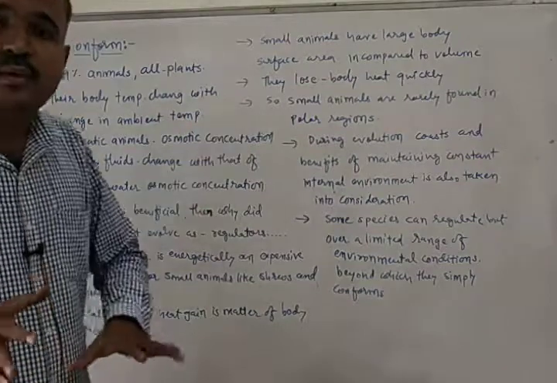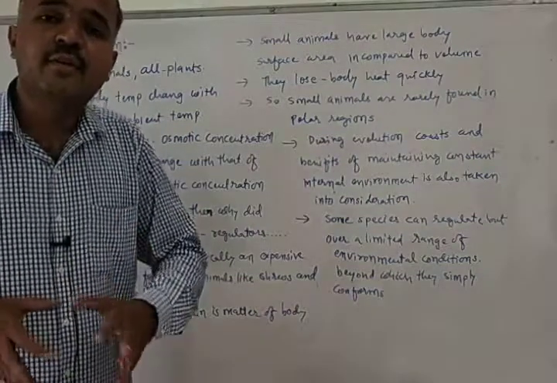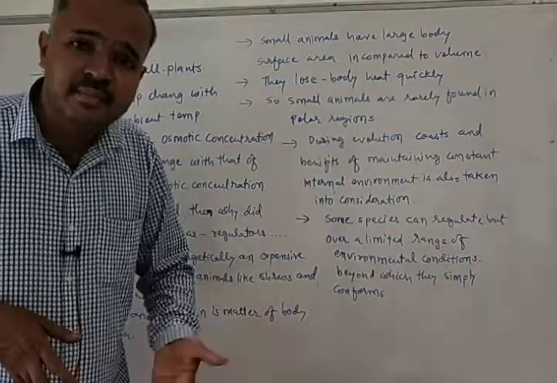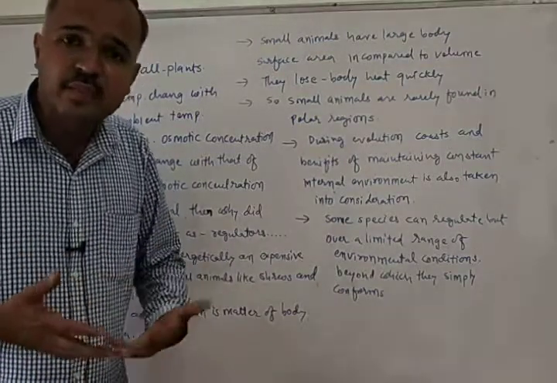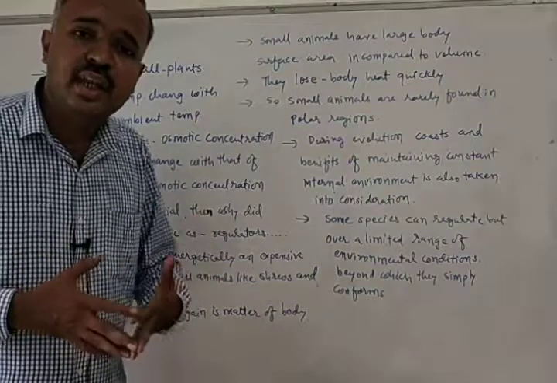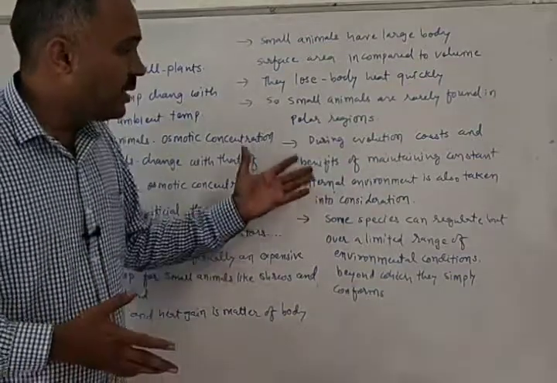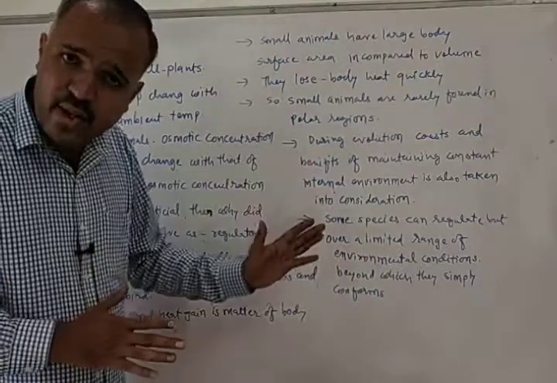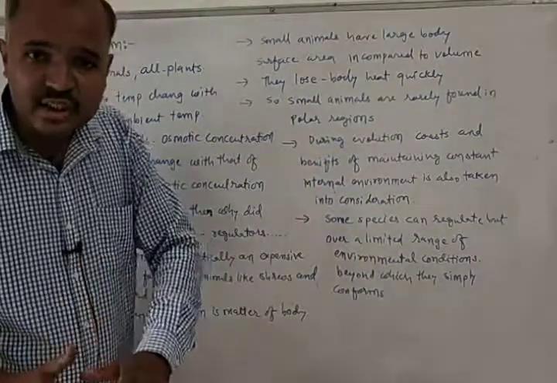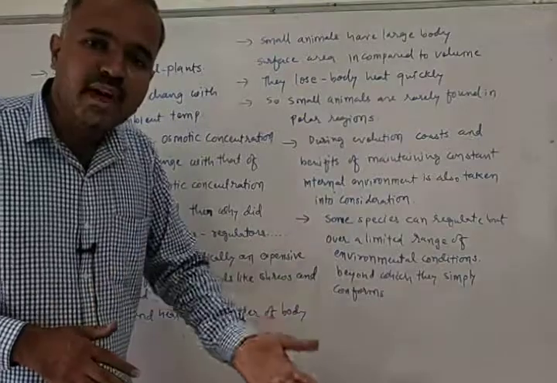During evolution, the cost and benefits of becoming a regulator are taken into consideration, whether it is affordable to spend that much energy. And some organisms can regulate, but only up to a certain condition, beyond which they will also become conformers.